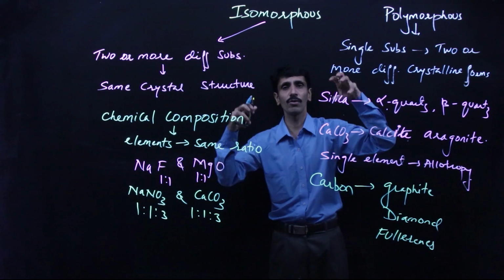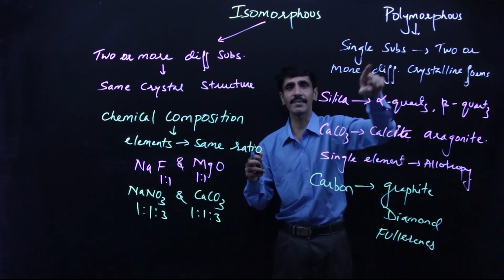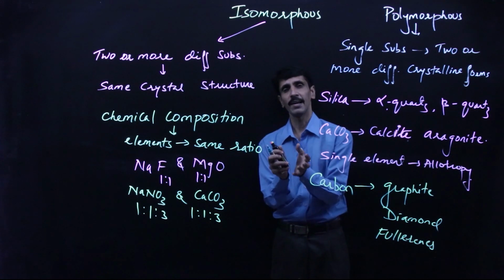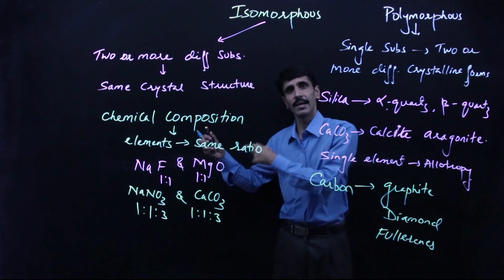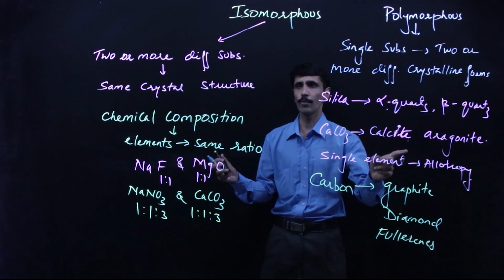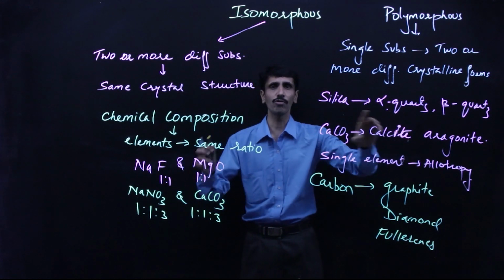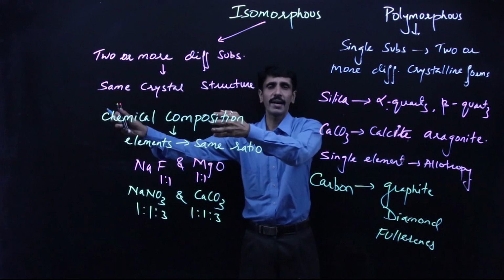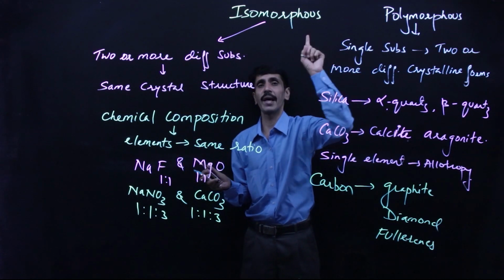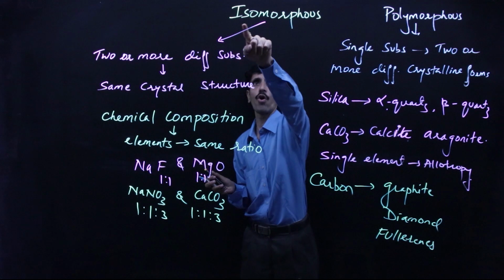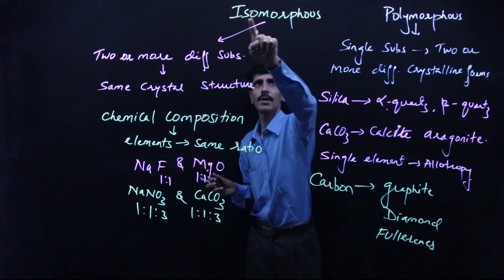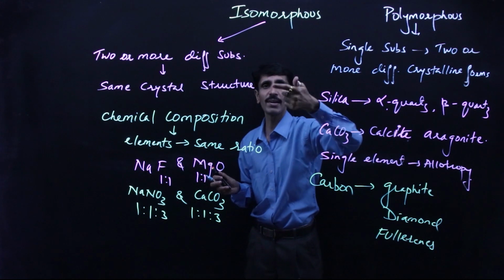So basically when we use the word polymorphous, here we talk about a substance which is made up of various elements, and if the same concept is being considered with a single element, then we give a specific word, and that is allotropy. Okay, that is the only difference. So I hope now these two, both of them are side by side, so you understand this very well. One is called as isomorphous. That means we talk about two or more different substances but having the same crystal structure. Iso means what? Same. Morphous means it's all about structure. So same structure shown by different elements.